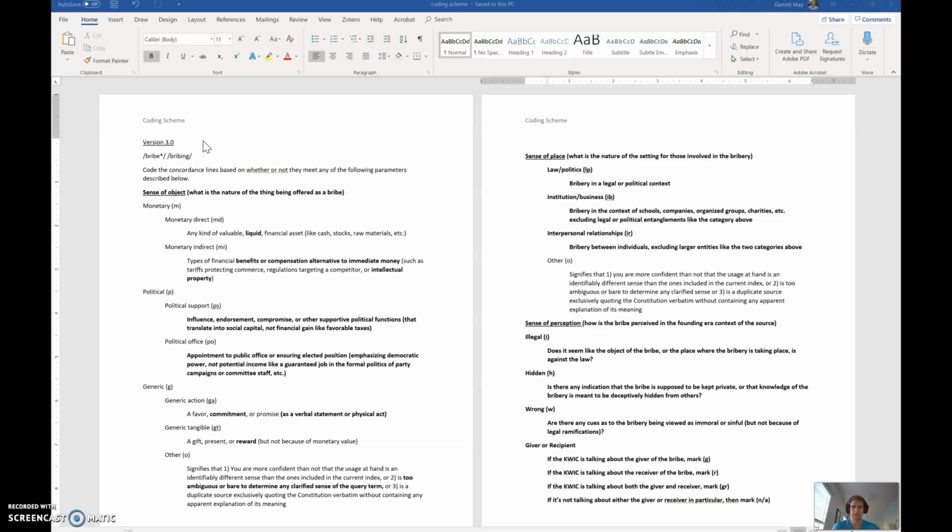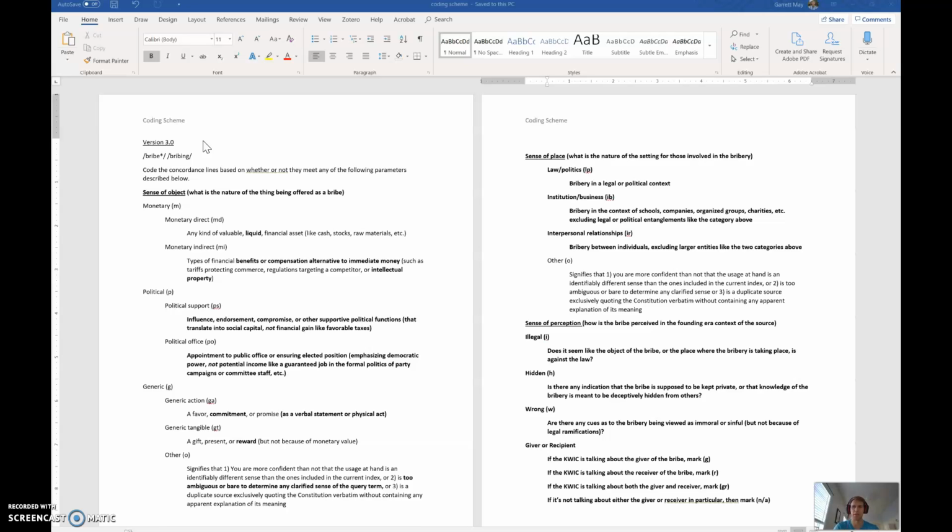The first set of categories are describing the sense of object, or what is the nature of the thing being offered as a bribe. These are pretty much the same. You have your monetary, your political, and your generic. The differences between those three categories are more significant than the differences between the subcategories.